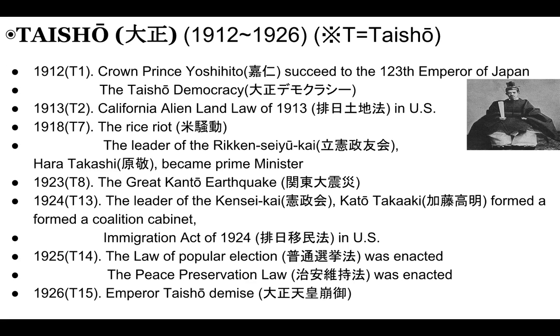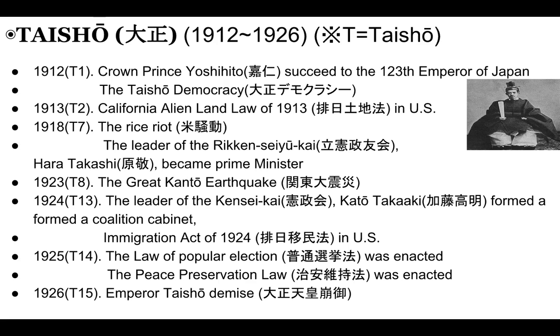By the way, the California Alien Land Law of 1913 in the U.S. After World War One, a rice riot, Kome Sodo, happened in Japan in 1918.